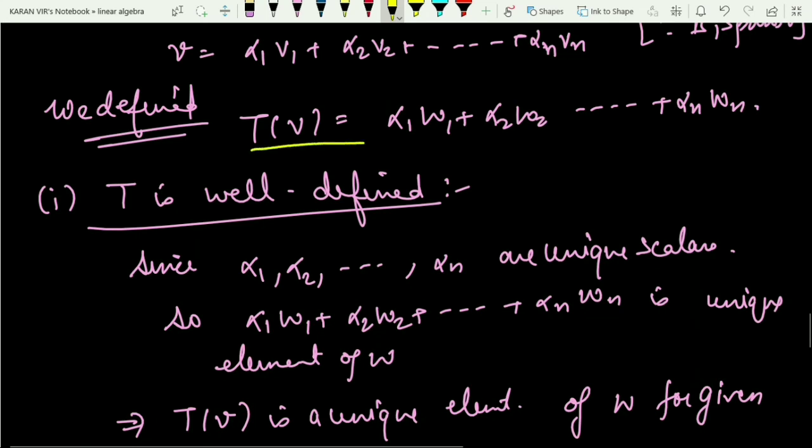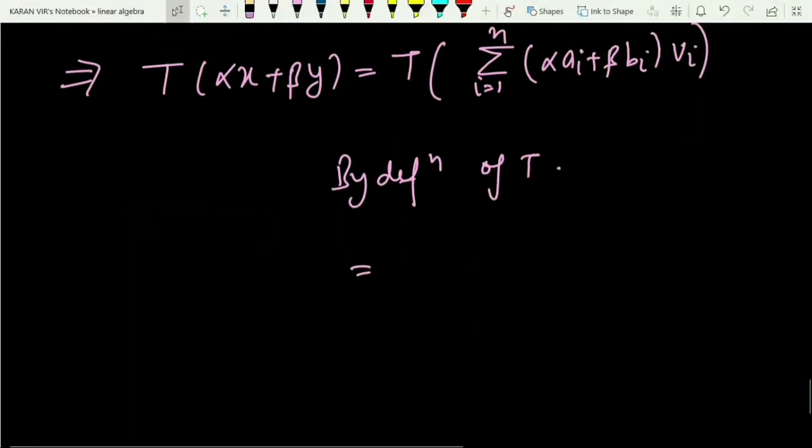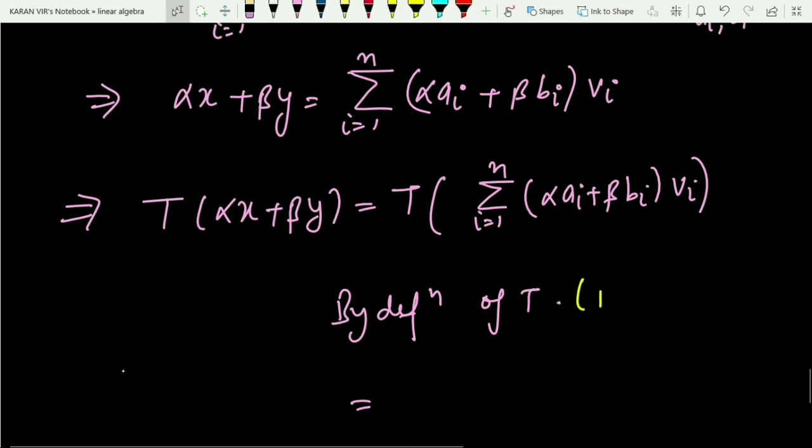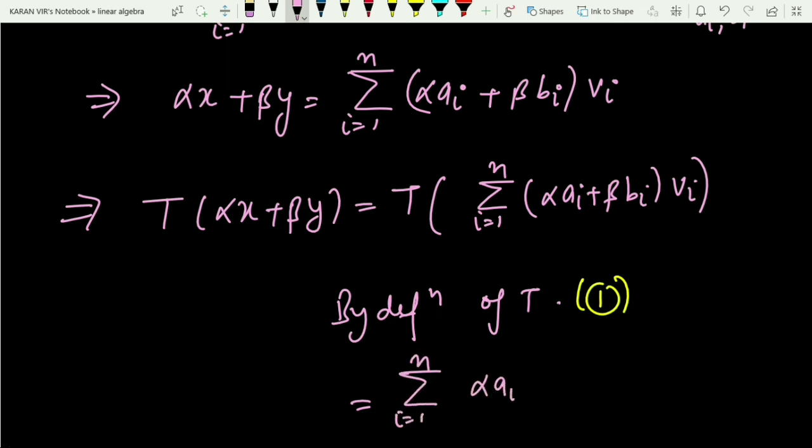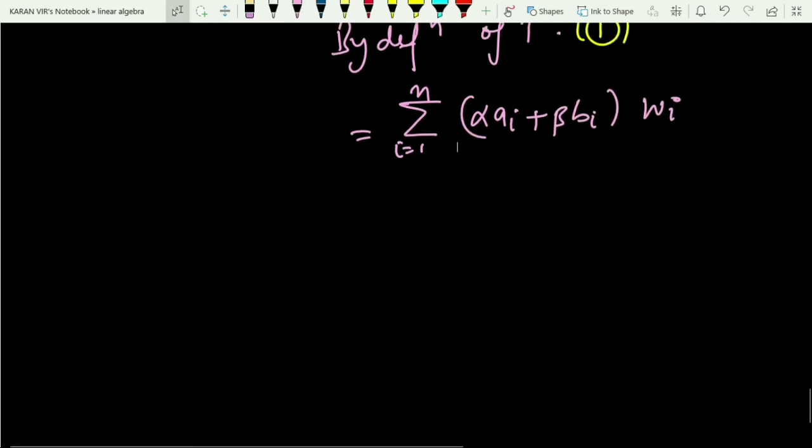So T of any vector is defined in this way, right? So from 1 I can say this thing. By the definition 1, this is nothing but the summation i running from 1 to n of alpha ai plus beta bi, multiplied with wi. So that is the definition of T, right?